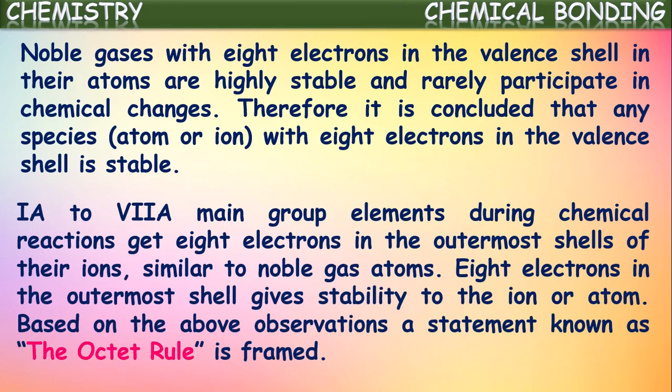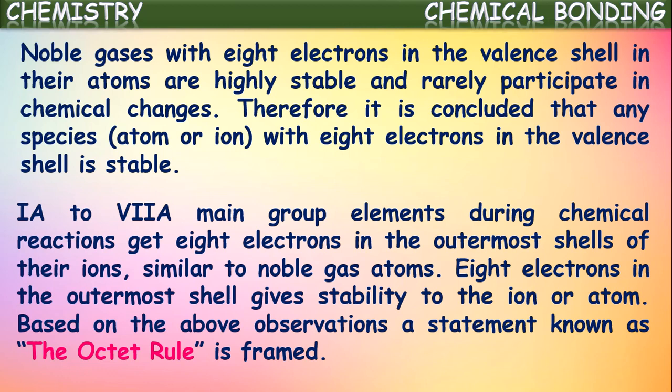So 1A group elements to 7A main group elements, during chemical reactions, get 8 electrons in the outermost shell of their atoms or ions, similar to noble gas atoms. This may happen either by gaining electrons or losing electrons by these atoms.